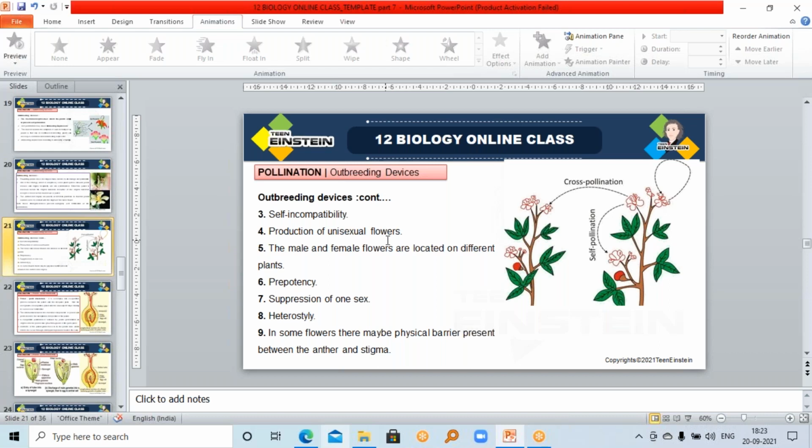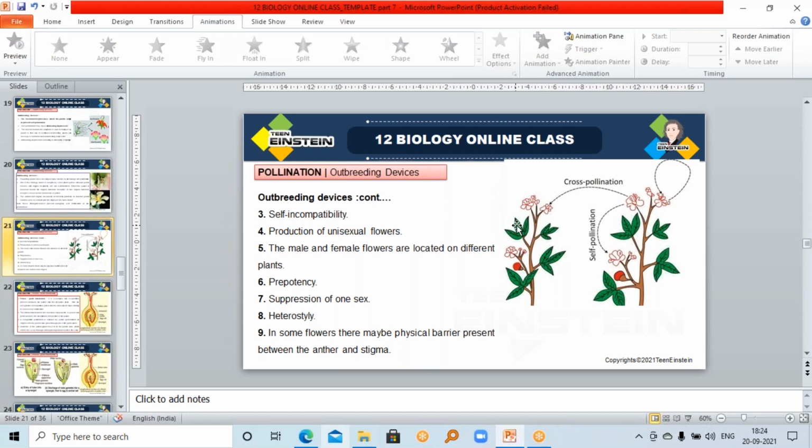In this method, both male and female flowers are on the same plant, but pollen from the same flower reaching the stigma is not possible. Okay. But in this case, we can prevent self-pollination or autogamy, but we can't avoid geitonogamy. What is geitonogamy?